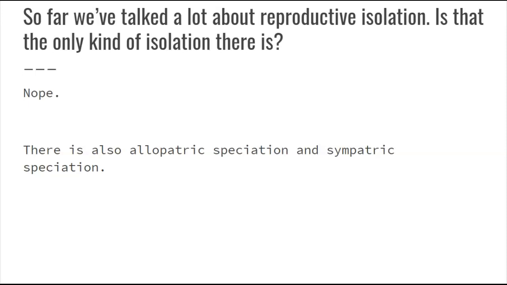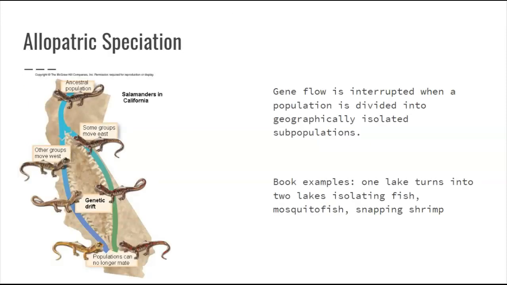There's 2 other types of isolation that we want to cover. Okay, one is called allopatric speciation. And this is where species become separated because of some kind of physical barrier. So the way I remember this is like these 2 L's in allopatric almost look like you're breaking the word in 2. Okay, so like here, if there's some lizards, and then some of them salamanders, excuse me.